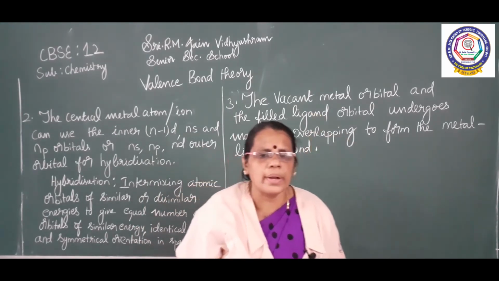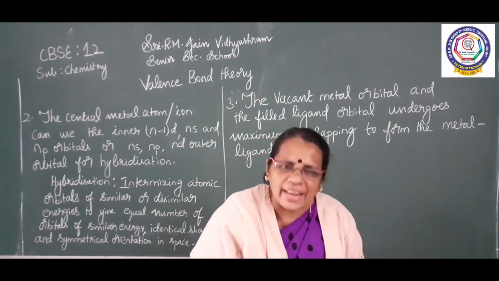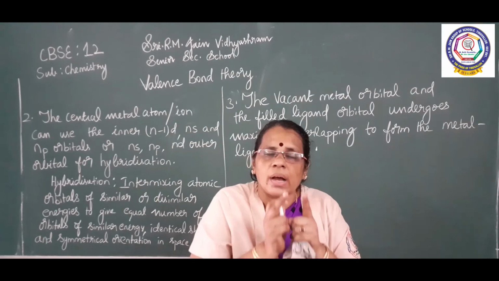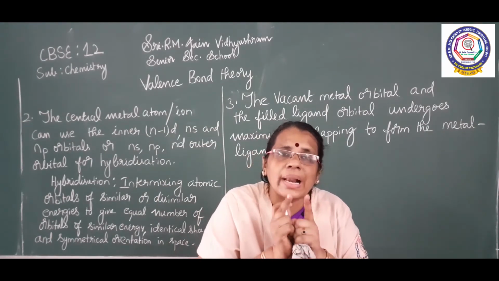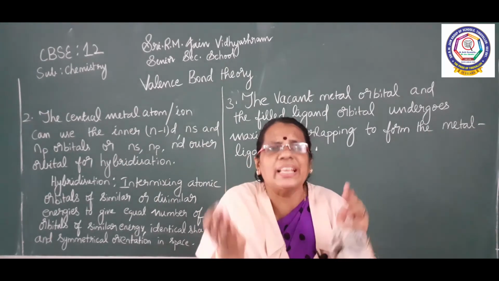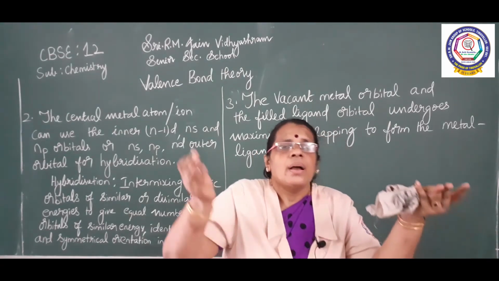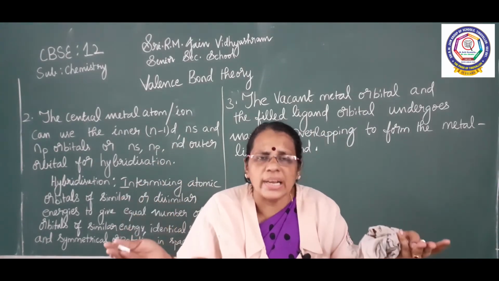So what is the third point? The vacant metal orbital and the filled ligand orbital will undergo maximum overlapping. One side you have the vacant metal orbital, the other side you have the filled ligand orbital.